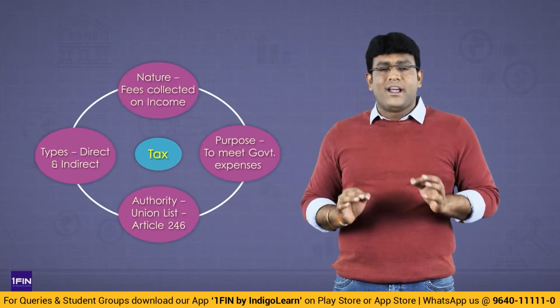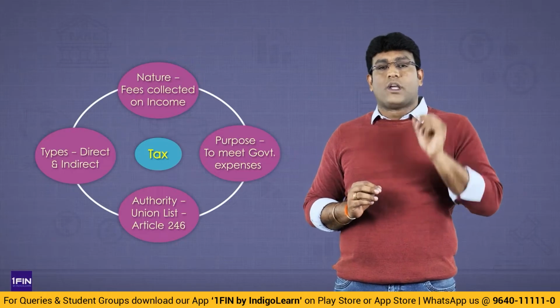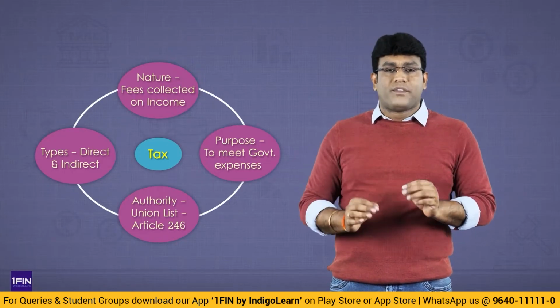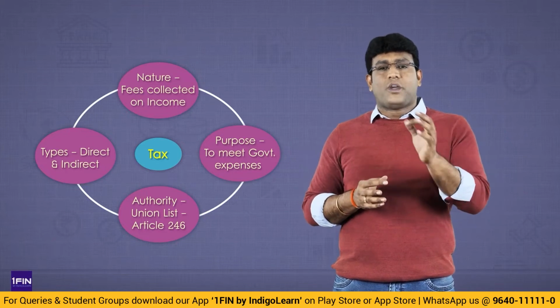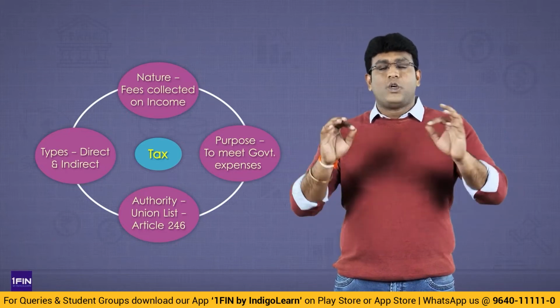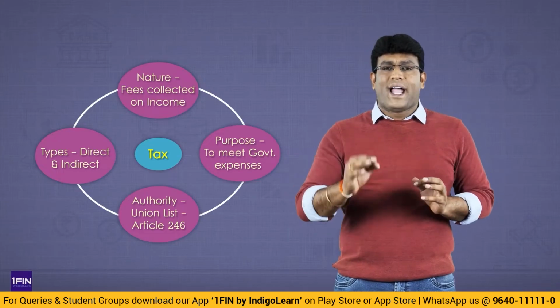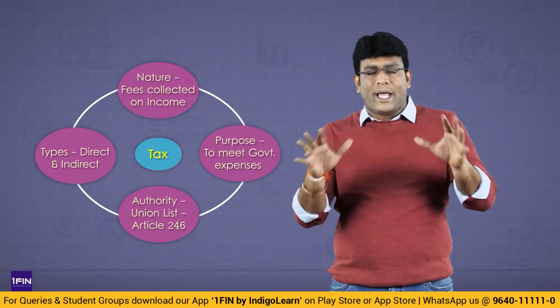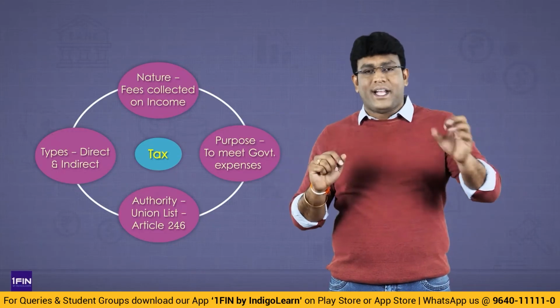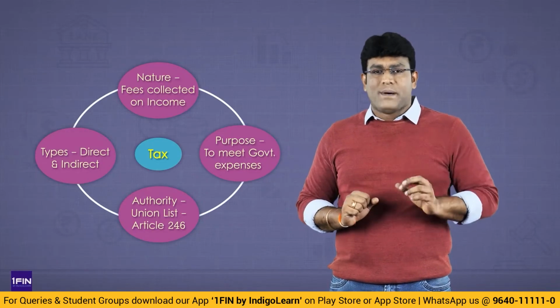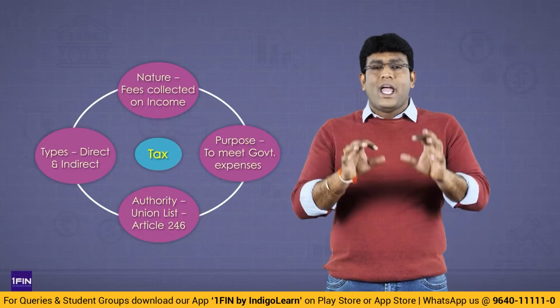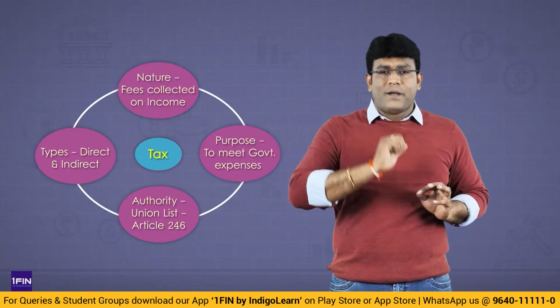Very good. So friends, what is tax? Tax is a compulsory fee charged by the government, and it is a basic source of revenue to the government to run the entire system of the government and to meet major expenditures such as infrastructure, education, healthcare, defense. To meet all these expenditures, they are collecting this tax. And what are the 2 types of taxes? Direct tax and indirect tax. Direct tax is a tax where impact and incidence is on same person. Indirect tax is the tax where impact and incidence is on different person.